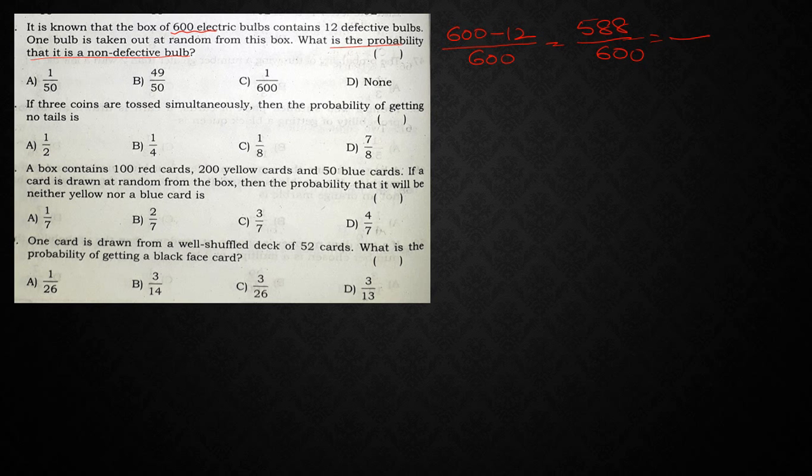So 15 4s are... So what are you going to get here? In the 4 table, if I cancel it out, 4 15s are 60. Next, so 1 0 will be left here in the numerator. So 4 1s are 4. Next 18: 4 4s are 16, 4 7s are 28. So 147 by 150. So 7 plus 4 is 11, plus 1 is 12.